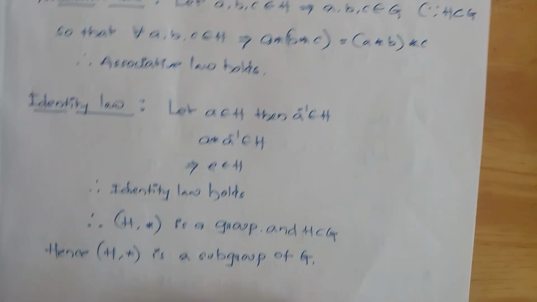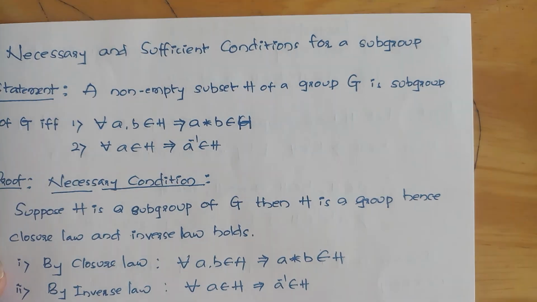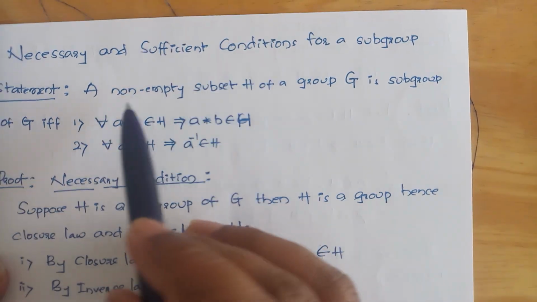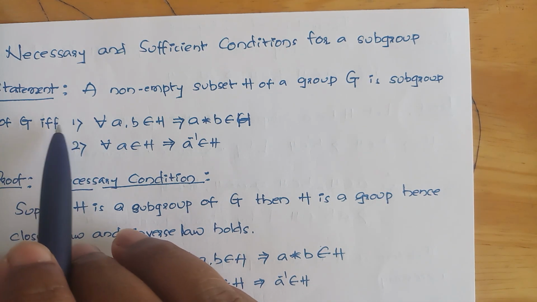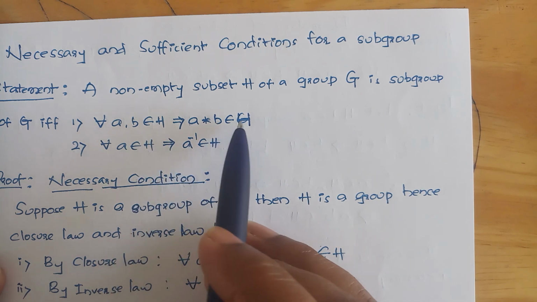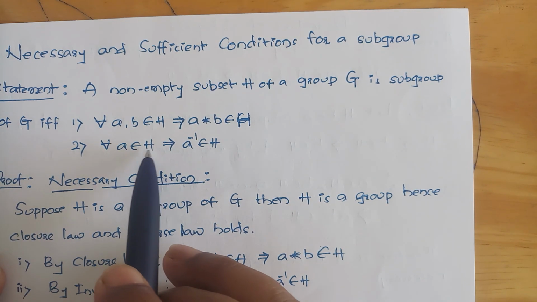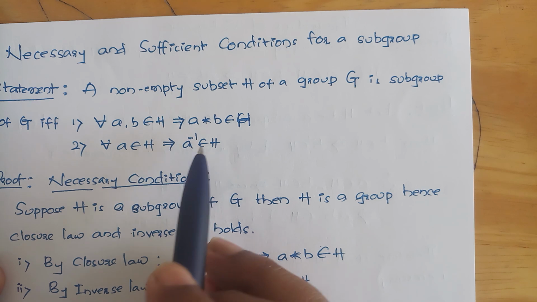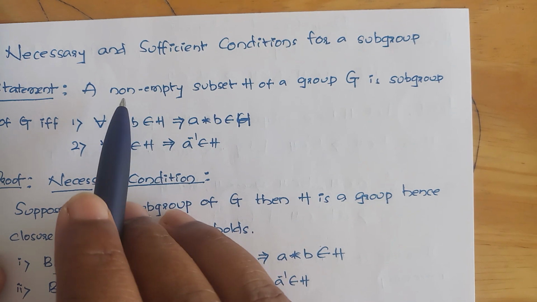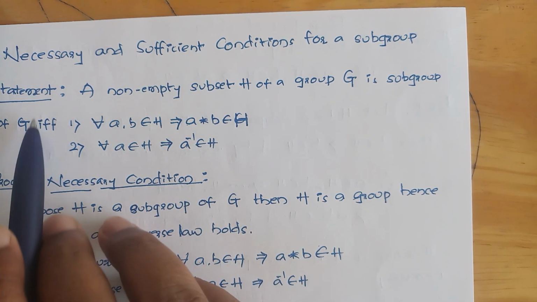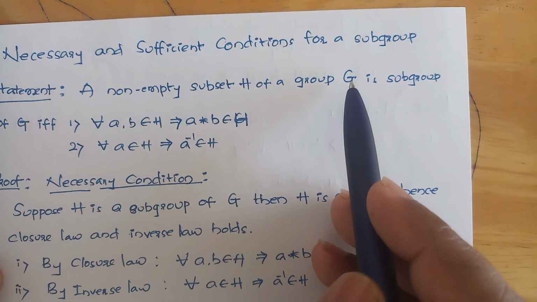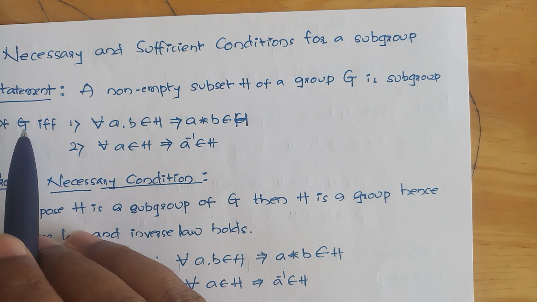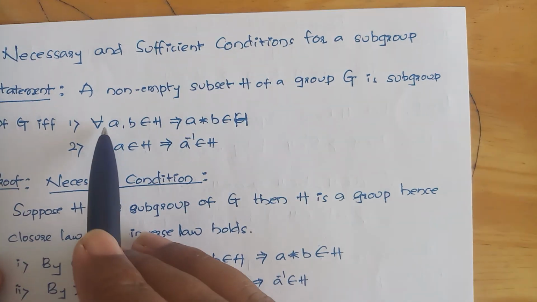So this is a simple proof. Here the given condition is: a non-empty subset H of a group G is a subgroup of G if and only if for all a, b belongs to H, a star b belongs to H, and for all a belongs to H, a inverse belongs to H. Since it is an if and only if condition, first we have to prove that a subset H of a group G is a subgroup of G using this condition.